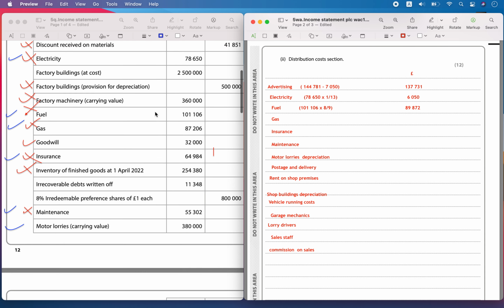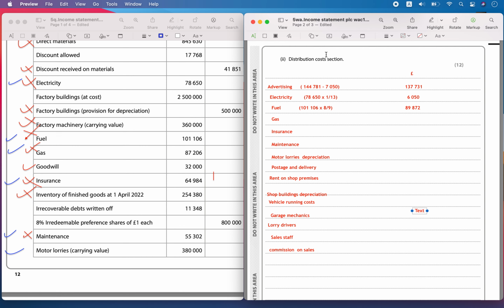Then the gas cost is 1 out of 7. So the cost for the gas is 87,206 times 1 out of 7, that's going to be equal to 12,458. So 12,458.